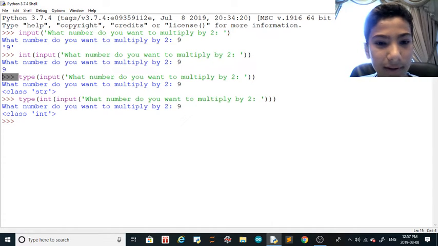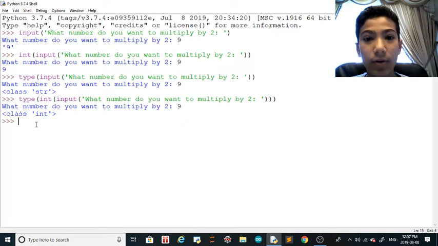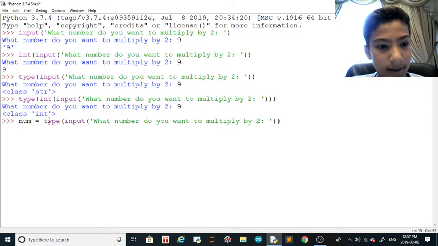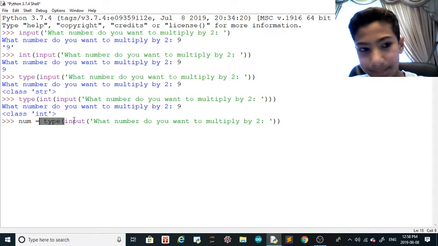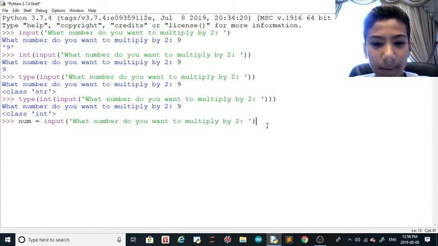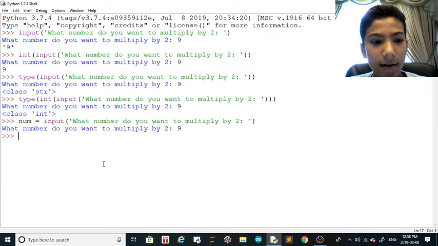Let's take the string and assign it to a variable. I'm going to call this variable num. Then paste it in, and remove the type. What number do you want to multiply by 2? 9. Now it doesn't return the number.